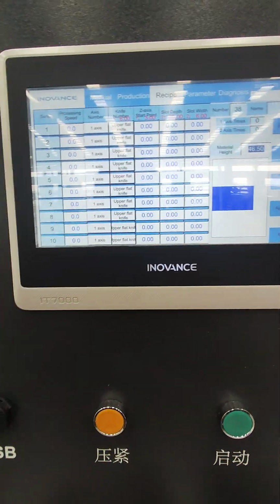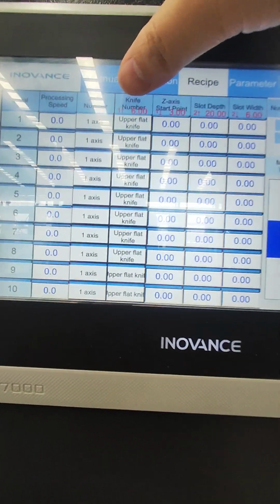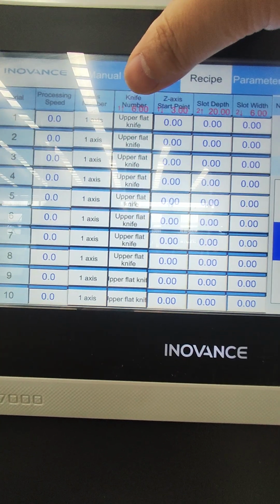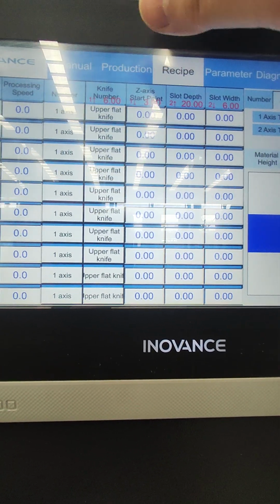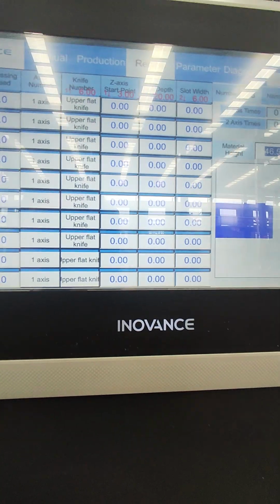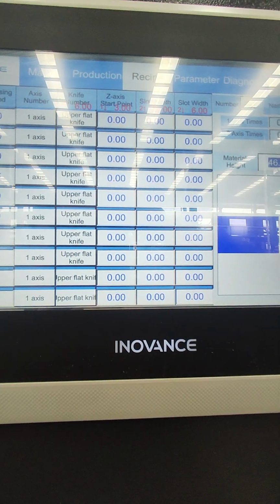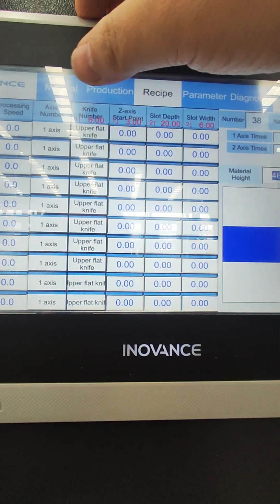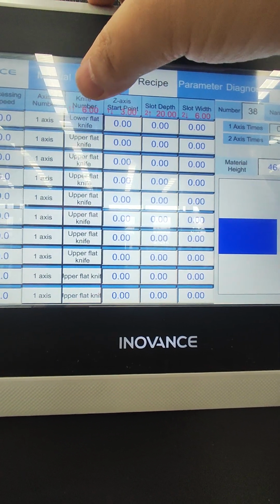Okay. So for your machine, it only has one axis, and the upper knife thickness is 6 millimeter, and the lower is 3 millimeter. Please note. So now let's input. First, according to your drawing, let's check. Upper flat knife, we press again.